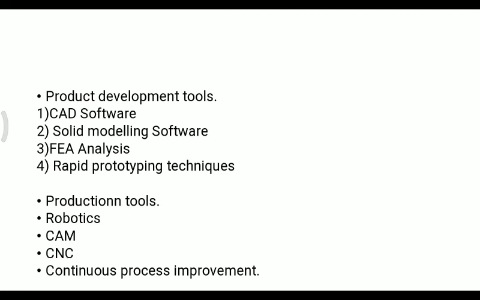Coming to the production tools. With respect to the production tools, we are using different tools, like robotics, CAM, CNC, and continuous process improvement. When you see robotics, the robotics are well utilized. If it is any hazardous condition, the robotic plays a very important role. It is faster, the quality is also maintained, and whatever time recovery is needed can be easily obtained